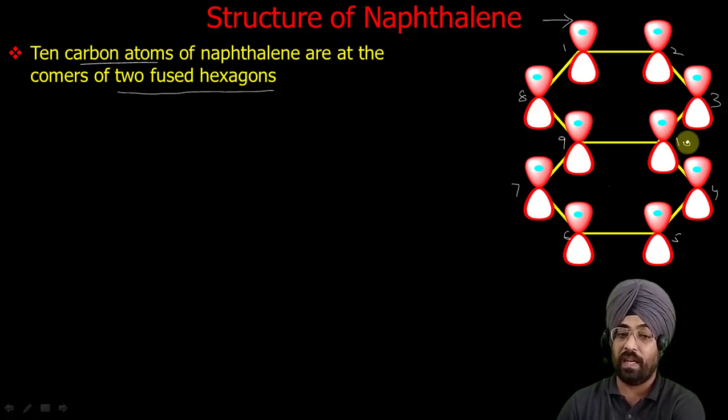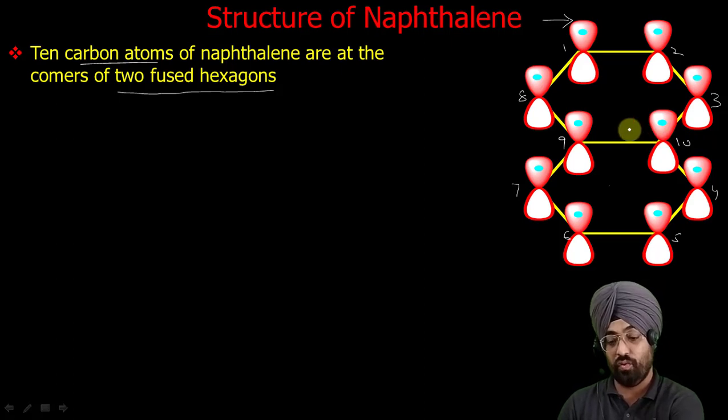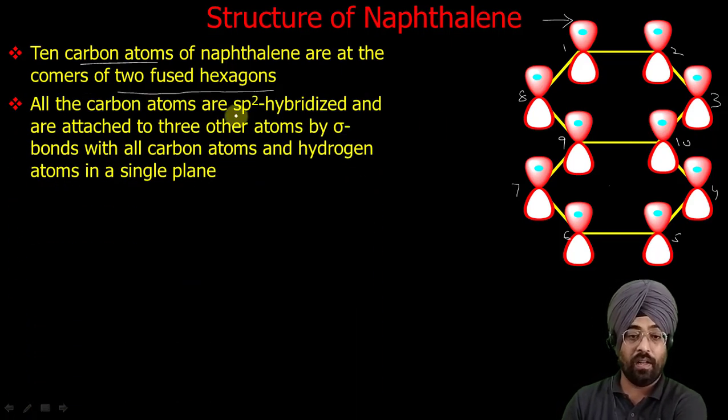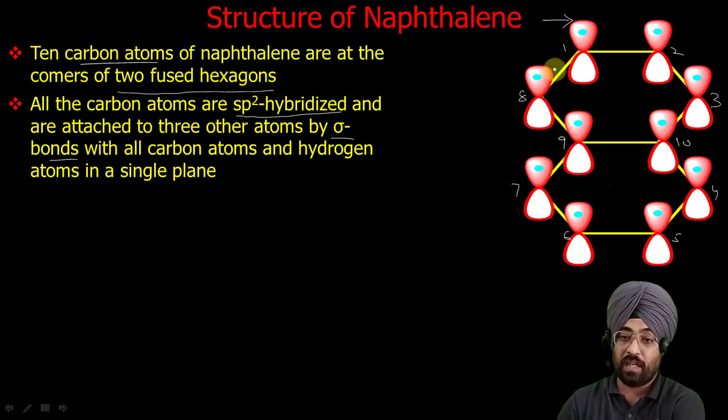So we have 10 carbon atoms, and these are at the corners of 2 fused hexagons. You can see these 2 hexagons are fused with one another, and all the carbons are sp2 hybridized, similar to benzene, and they are attached to 3 other atoms by a sigma bond. Each carbon atom has carbon-carbon sigma bonds and one carbon-hydrogen sigma bond. Each carbon atom has 3 sigma bonds, 2 with carbon and 1 with hydrogen, all in a single plane.